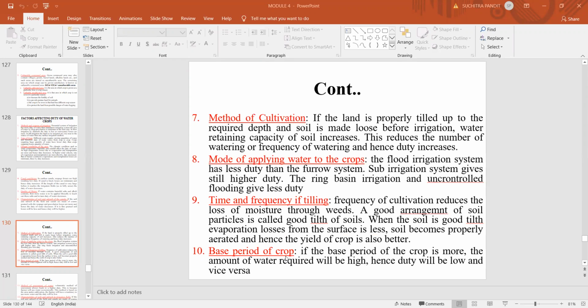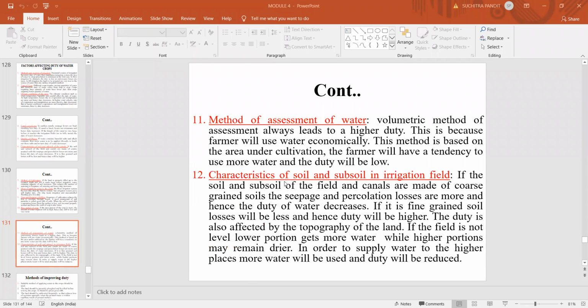Next, the base period of the crop. If the base period of the crop is more, then the amount of water required will be high, and hence duty will be low, and vice versa. So these are some of the factors, and it also depends on the method of assessment of water.